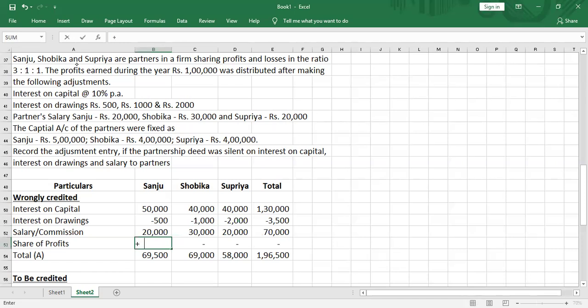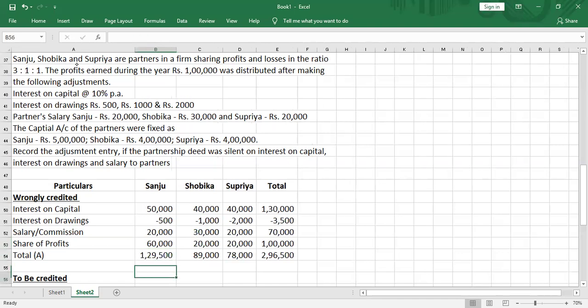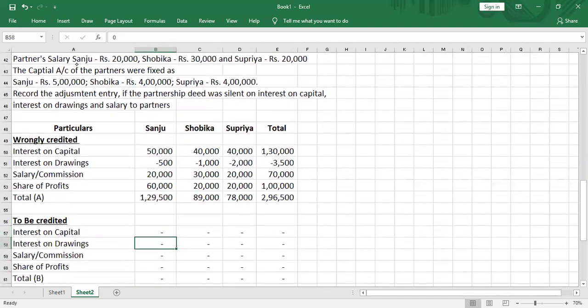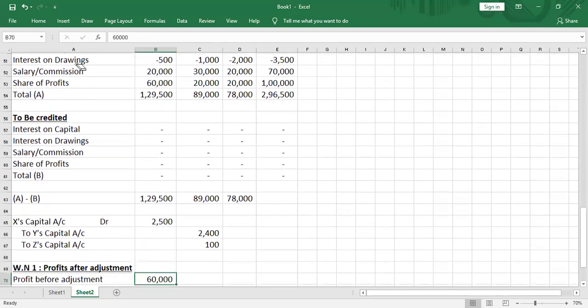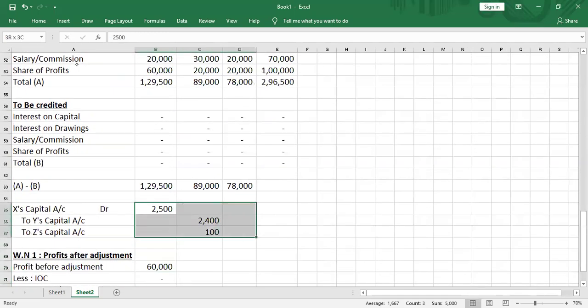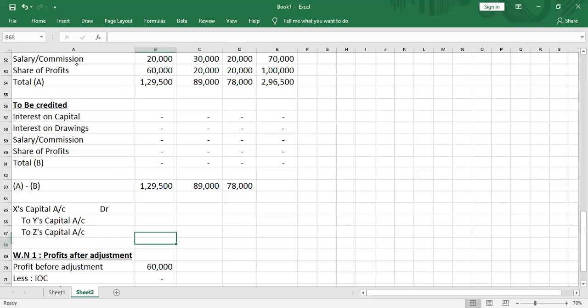And the profits that were distributed after making the adjustments was 1 lakh into 3 by 5, 1 lakh into 1 by 5, 1 lakh into 1 by 5. Understood or not, my dear children? Now, what should have been credited? Actually, no interest on capital, no interest on drawings, no salary or commission should be given. So that is what we're going to do now.